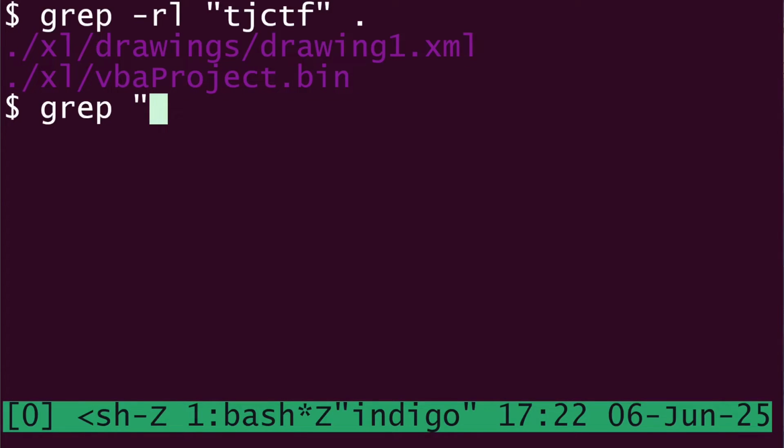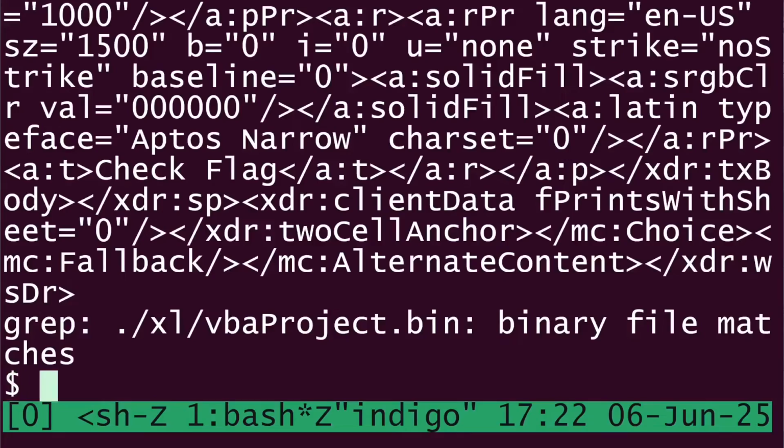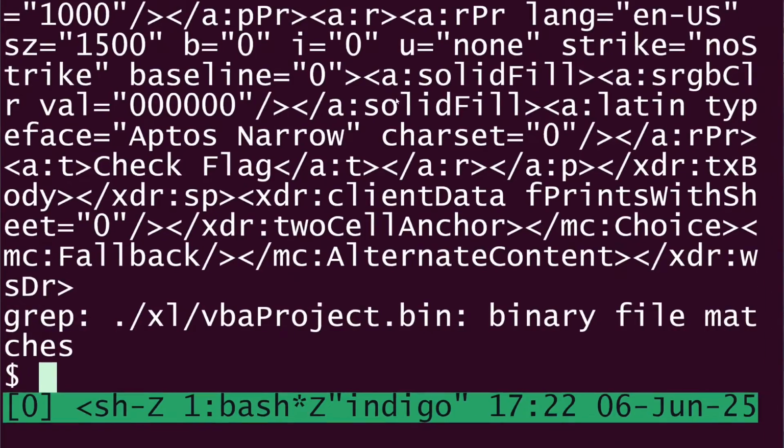If I just grep for TJCTF and take out the L, it will print the file name. Without that, it will just print out the results.